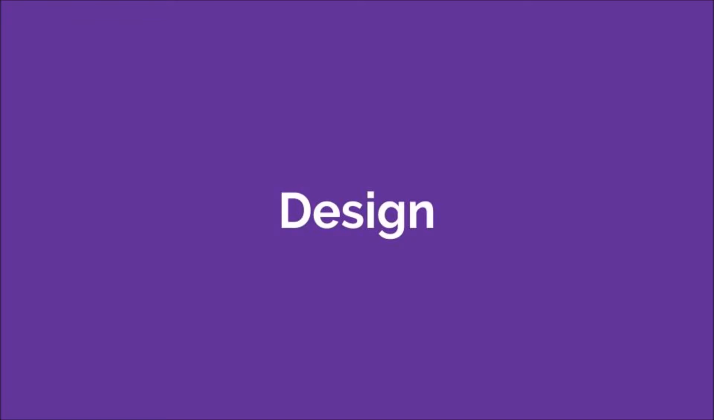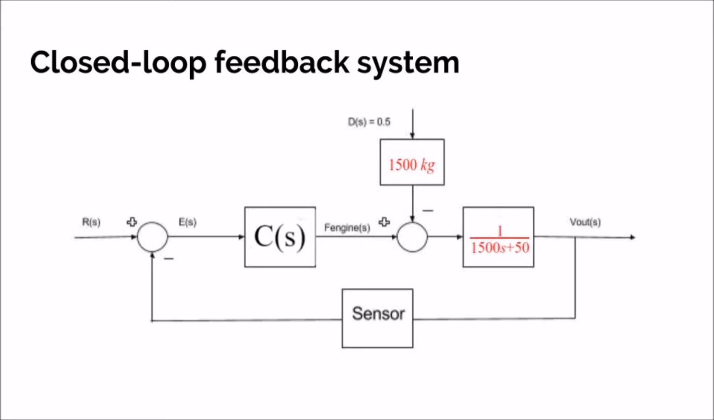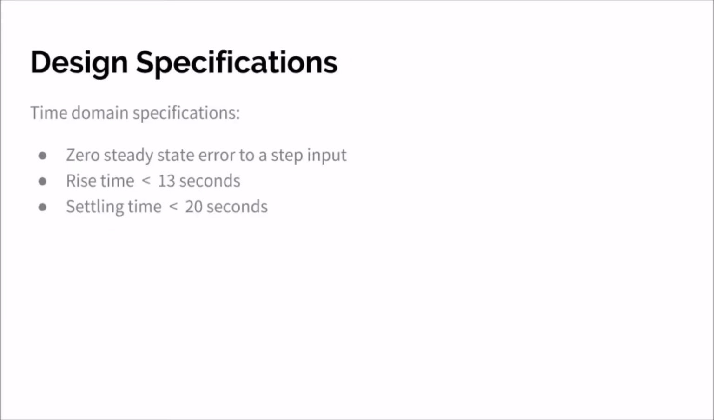I will be going over the design of our control system and the time domain specifications we want to meet in order to satisfy our control goals. Our closed loop block diagram can be seen here with a controller, a disturbance, and our plant. There is also a sensor which will be giving feedback to our system concerning the output velocity of the closed loop. In order to decide what type of controller we will need for our system, we will be setting some design specifications we would like our system to meet.